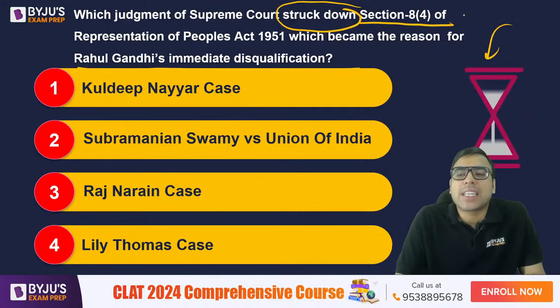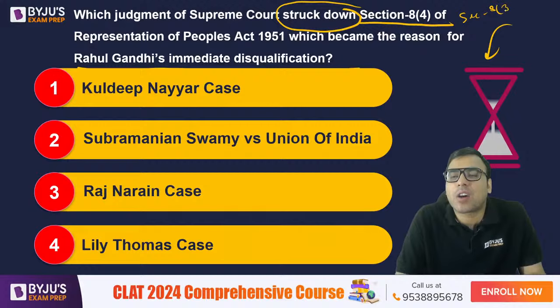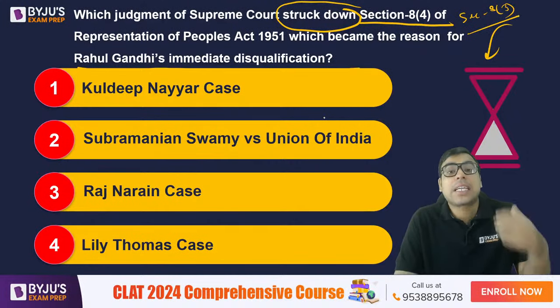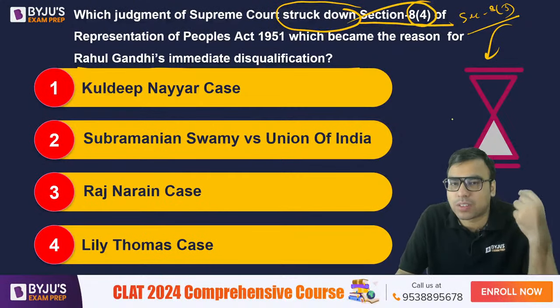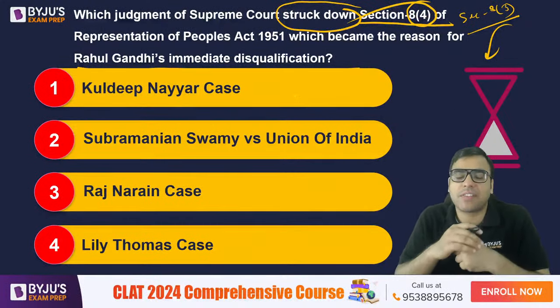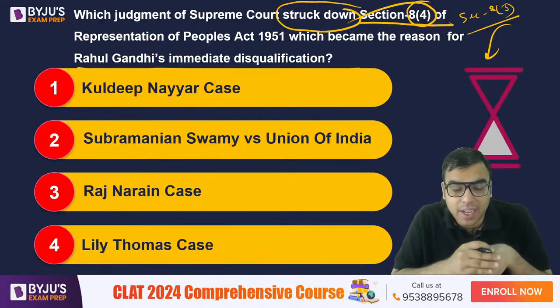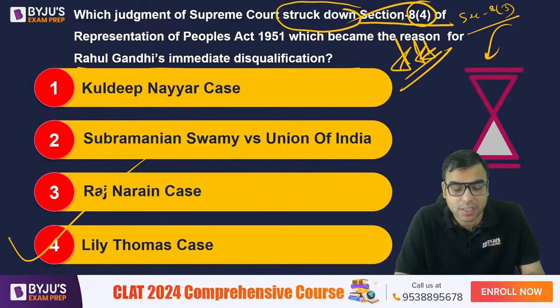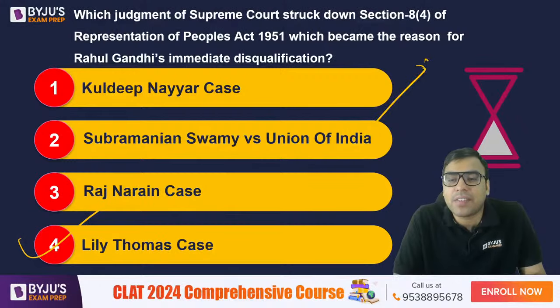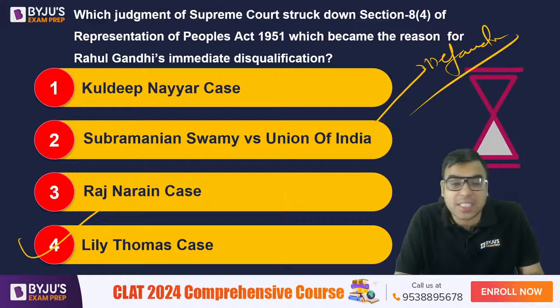See, I have told you that under Section 8 clause 3 Rahul Gandhi was disqualified. But the immediate disqualification happened because 8 clause 4 was struck down by the Supreme Court. In which case? This is very famous, coming in the news, you must be knowing it. The right answer to this question actually is Lily Thomas case 2013. So D is the right answer, very, very important. So star mark, these are very important questions. No, not that one, the Subramaniam Swamy case is related to defamation. I am talking about disqualification. So it is option D.